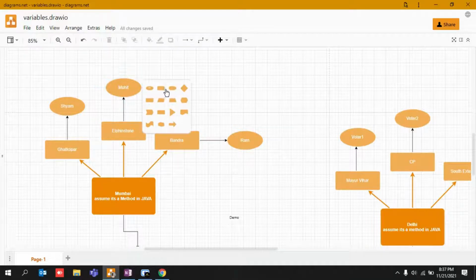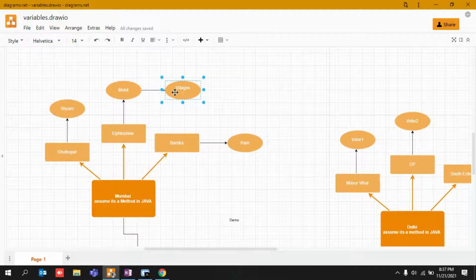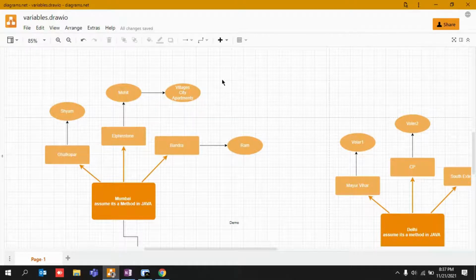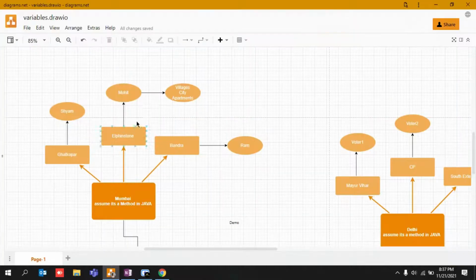You can find these local people residing in their villages, or you can find them in some cities, or they might be just living in a particular apartment. So you can visualize it like a method, constructor, or block, just to understand the concept. That is it. So where can we find them? We can find these local people inside the villages, cities, or a particular apartment. I hope I am making sense, guys.